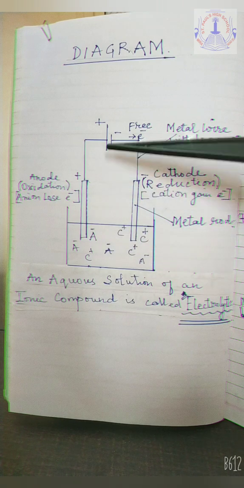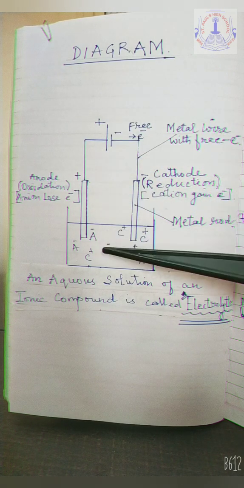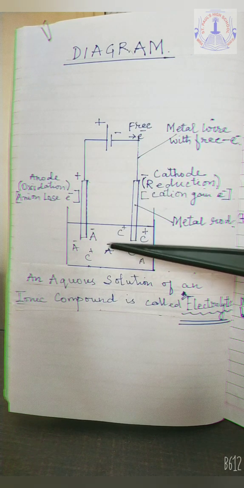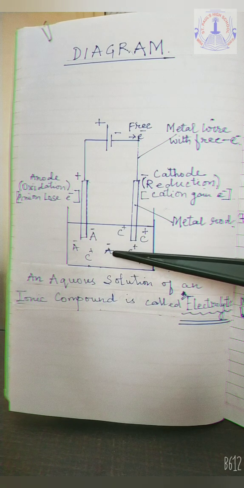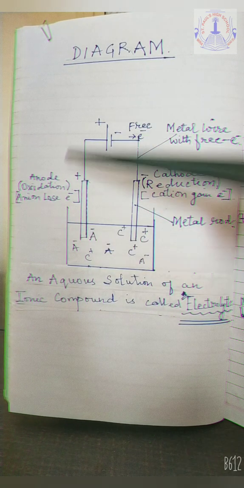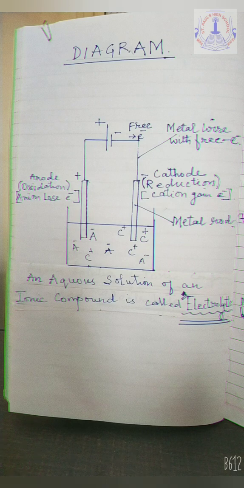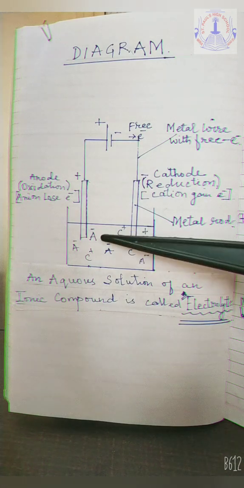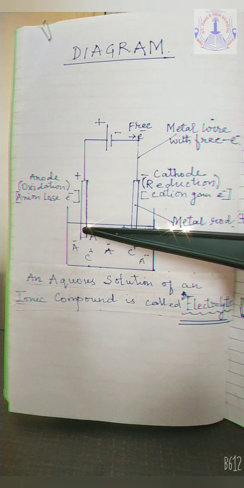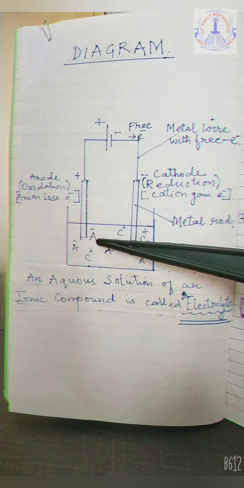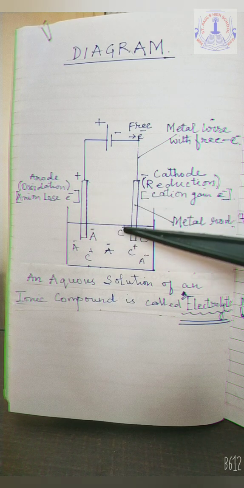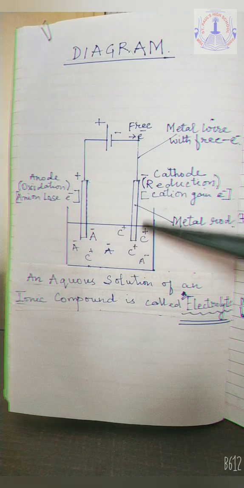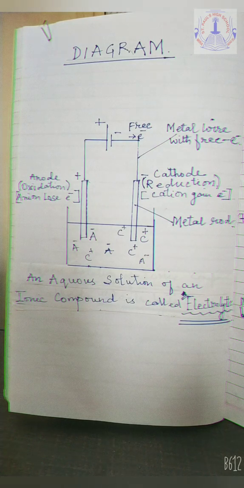So with the help of electricity from the cell, the ionic compound is getting dissociated into its respective cation and anion. This is electrolysis. Very clear? And one more thing, the ions will always move towards the oppositely charged electrode: the negative anion towards the positive anode, and the positive cation towards the negative cathode.